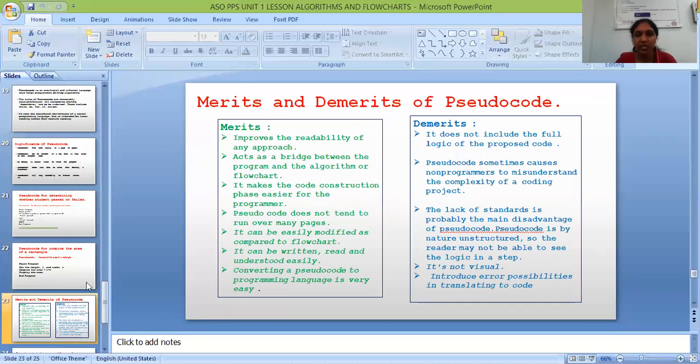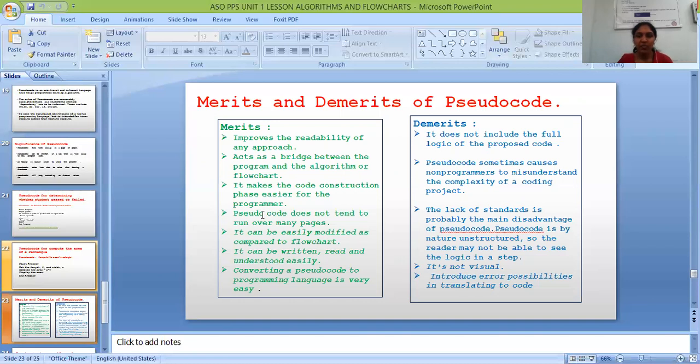Next, merits and demerits of pseudocode. Merits are: improves the readability of any approach, acts as a bridge between the program and the algorithm or flowchart. It makes the code construction phase easier for the programmer. Pseudocode does not tend to run over many pages. It can be easily modified as compared to flowchart. It can be written, read, and understood easily. Converting a pseudocode to program language is very easy. These are the merits of pseudocode.